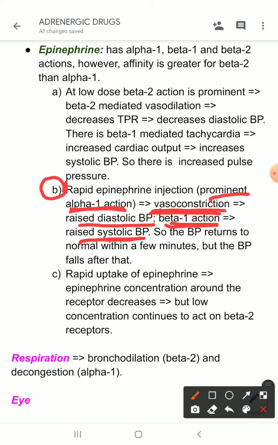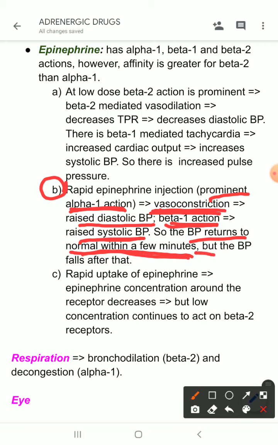So, if you are giving this drug to a hypotensive patient, then the blood pressure returns to normal within a few minutes.